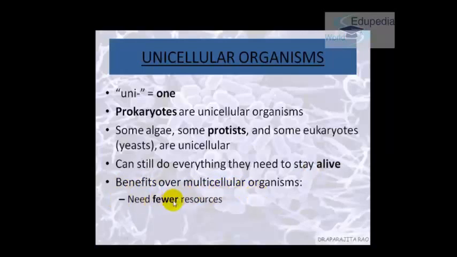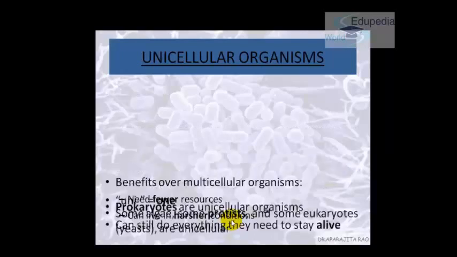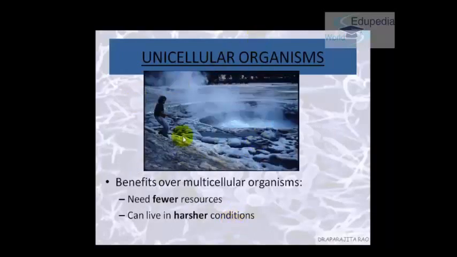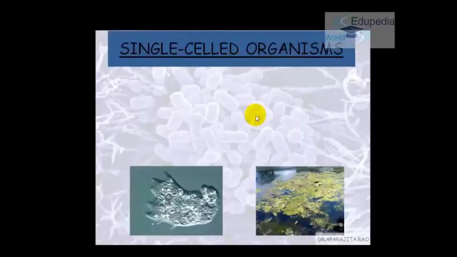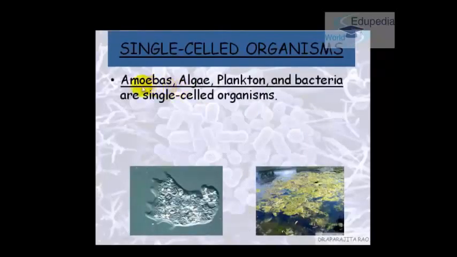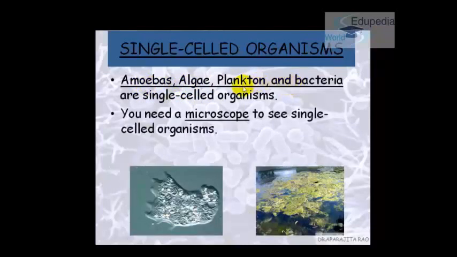Like, it needs fewer resources and less energy because it needs to fuel only one cell, and it can live in harsher conditions, be it the Thar desert or cold chilly mountains. You'll always find unicellular organisms there. If you see this picture, such a harsh area this is, it is boiling out here, but still we have unicellular organisms here. They are thriving in it. Examples are amoeba, algae, plankton, bacteria. And one more thing is that we always need a microscope to see a single-celled organism.